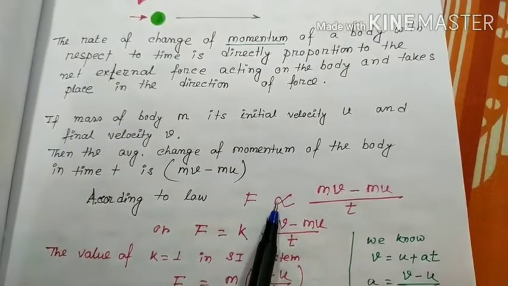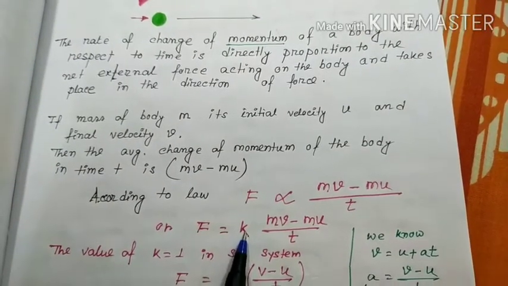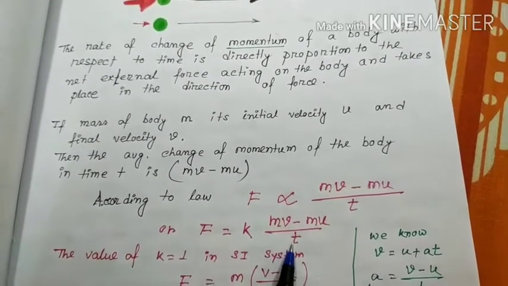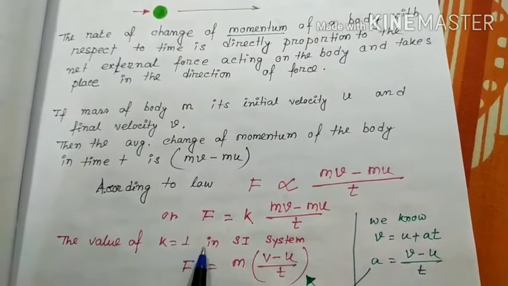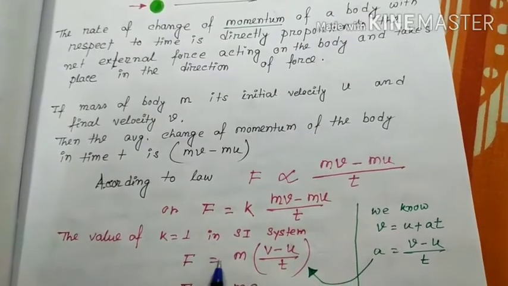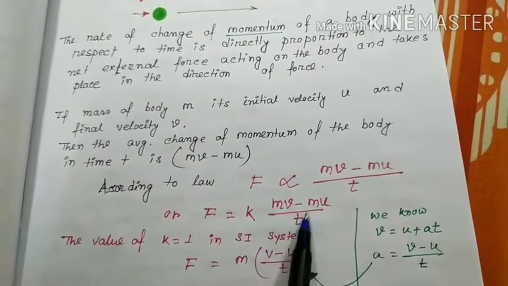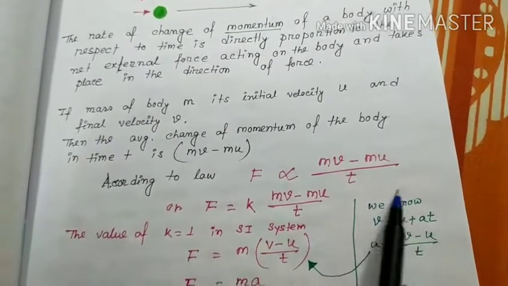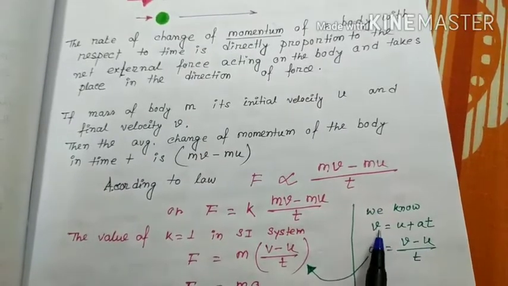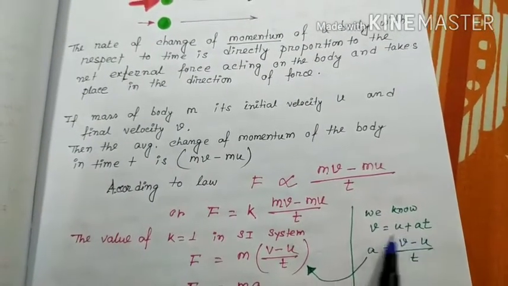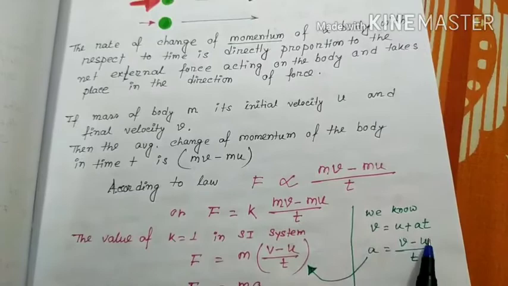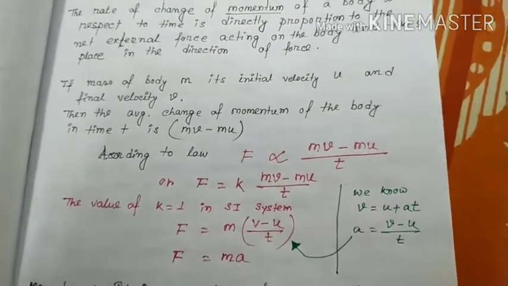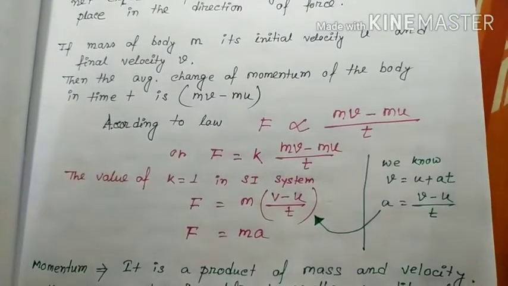If we remove the proportional sign, we need a constant. K is a constant. F is equal to K times (mv minus mu) by t. The value of K is 1 in the SI system. So F equals m times (v minus u) by t. Now you know this formula, one of the three very important formulas I told you: v is equal to u plus at. So the value of a is (v minus u) by t. So this will be a. F is equal to ma. So you are getting the definition of force.